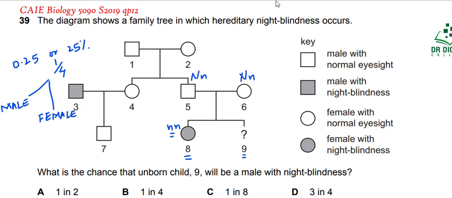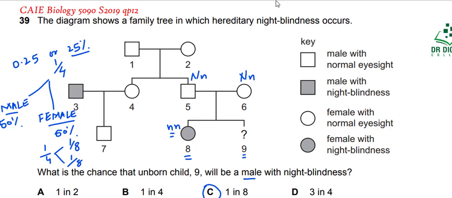So the chance of male to female is once again 50% and 50%. So half of 25% can be male and half of them can be female. Or you can say 1 by 4 can be further divided into 1 by 8 and 1 by 8. So the chance of individual 9 to be a night blind male will be 1 in 8.